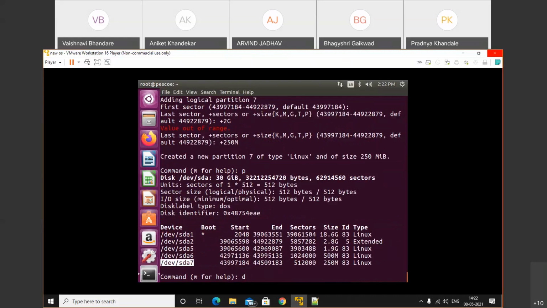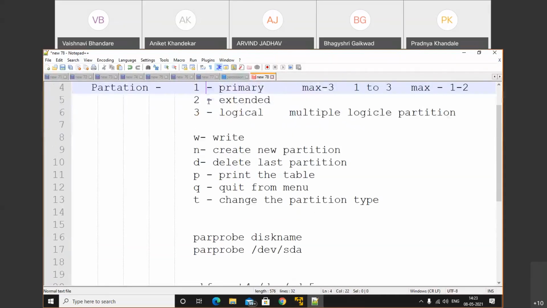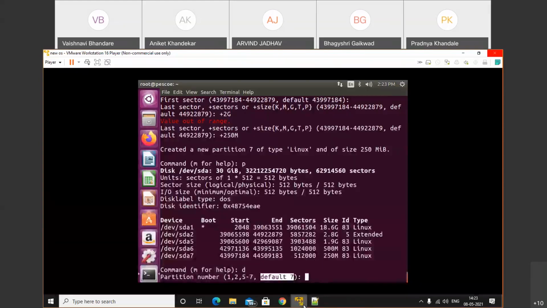one more. If you want to delete, see, when we press delete, it will ask which partition you need to delete. By default it will take number 7, so that's why I said the last partition will be deleted when we use the D option. D stands for delete the partition. Here it asks which partition you want to delete. If you don't pass anything, then it will delete the last partition.